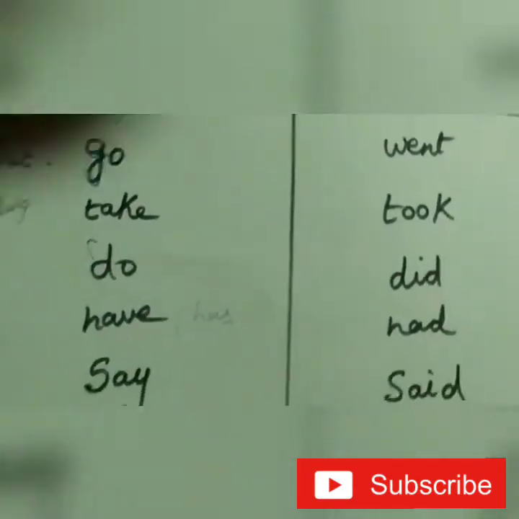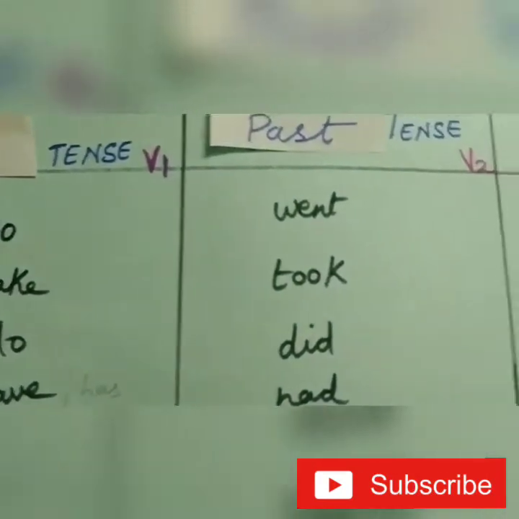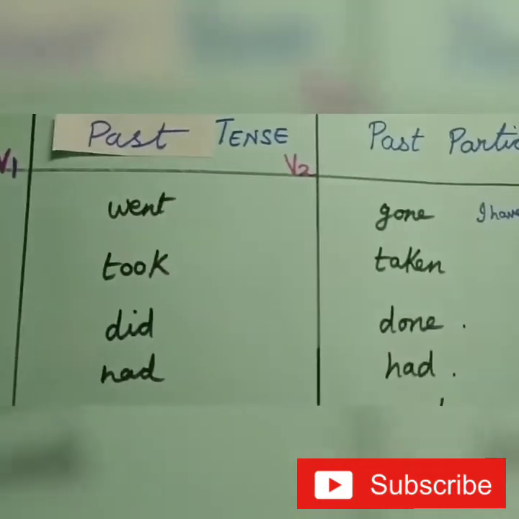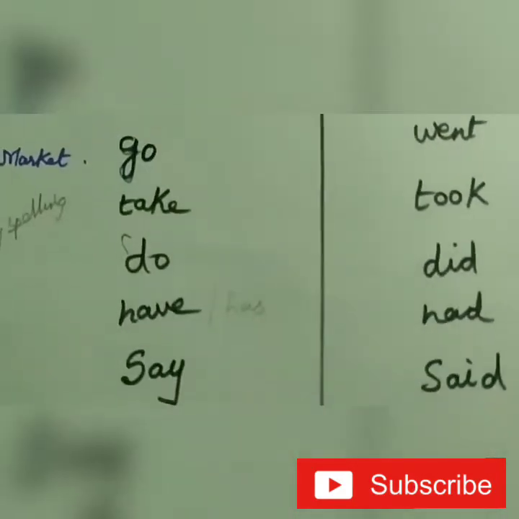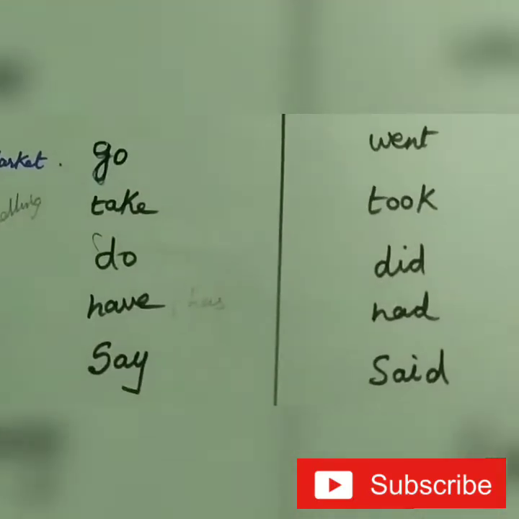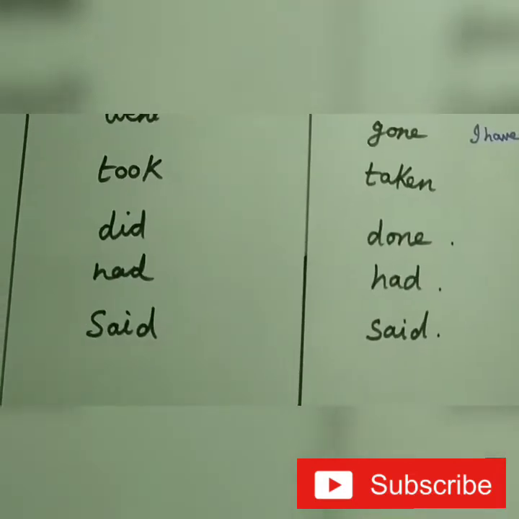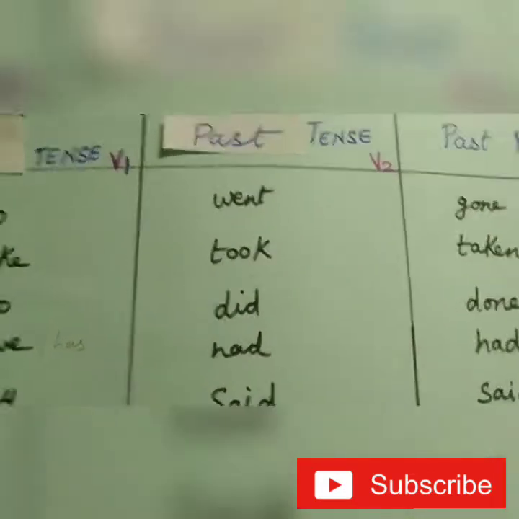Just have a note. Take, took, taken. Do, did, done. Have, had, had. Say, said, said. So these are the verbs.